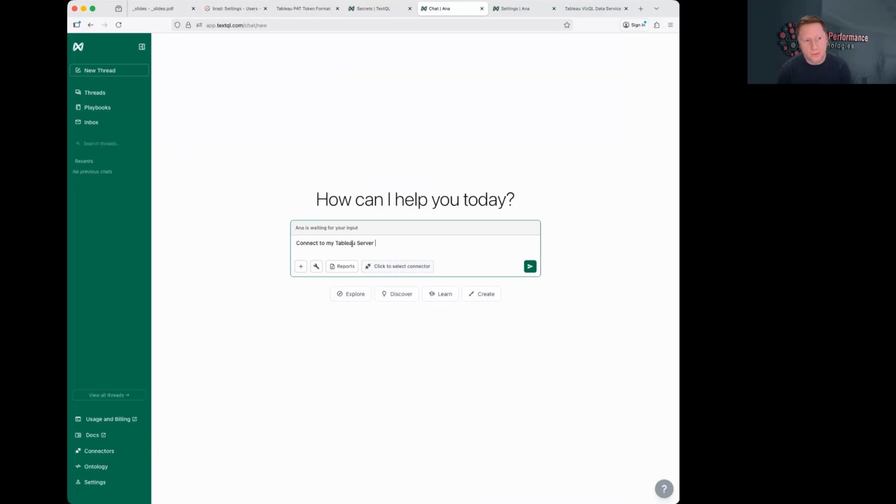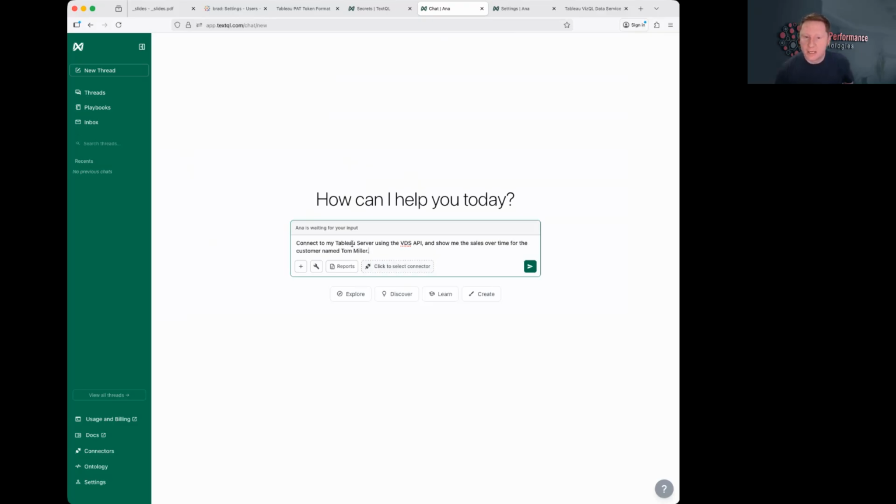Connect to my Tableau server. I'm even going to specify using the VDS API just to give it a little head start, and show me the sales over time for the customer named Tom Miller.